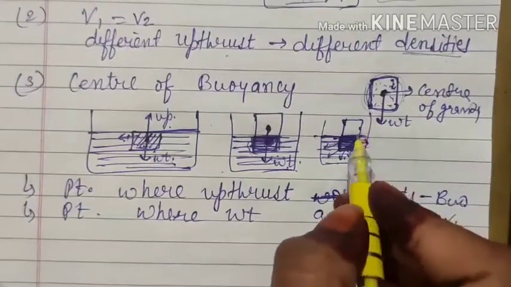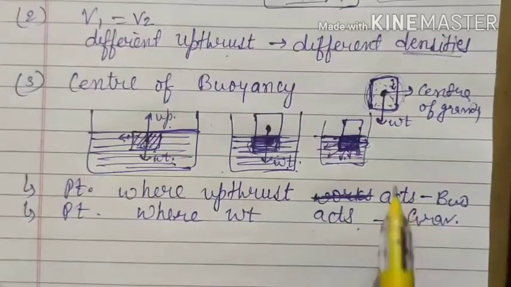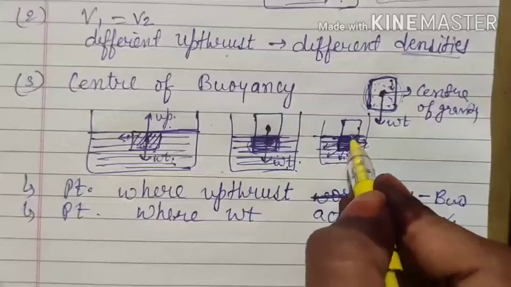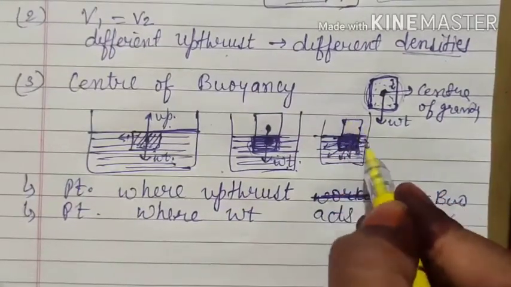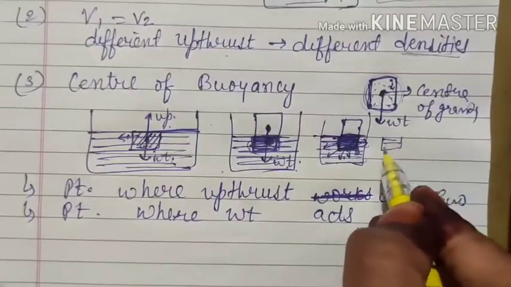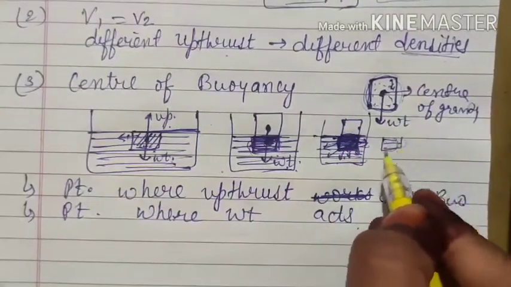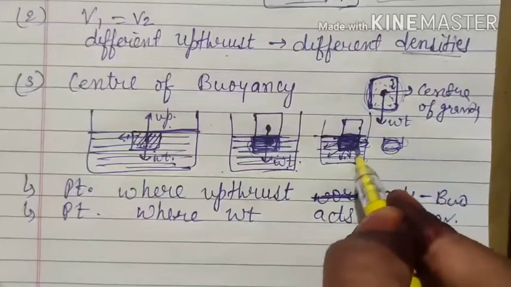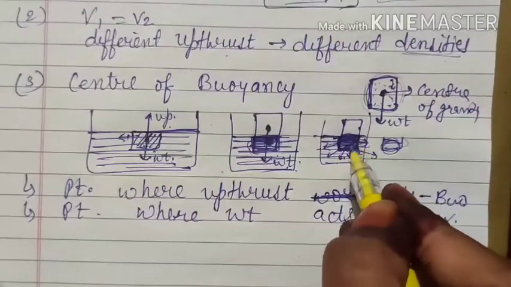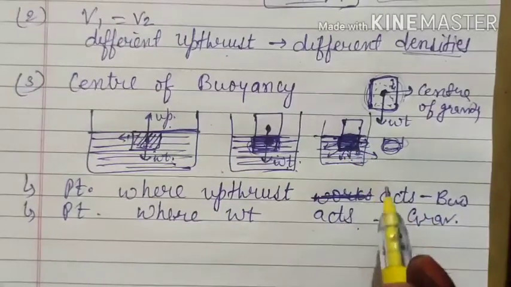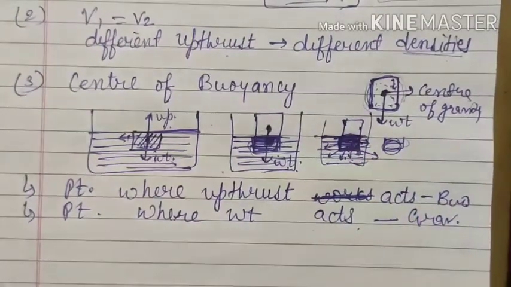So that is the thing, center of buoyancy is always the center of volume inside the liquid only. If this much portion is inside the liquid, then this object will displace only this much liquid. So the center of the volume inside the liquid and the center of displaced liquid, both points will be the same, because the object will displace only that much liquid as the volume it has submerged inside it.